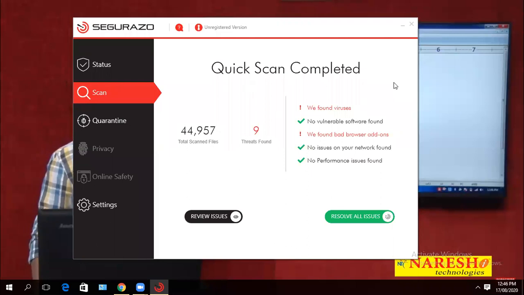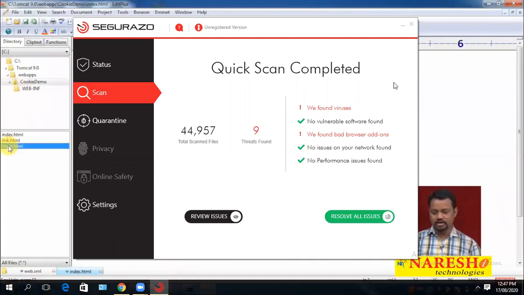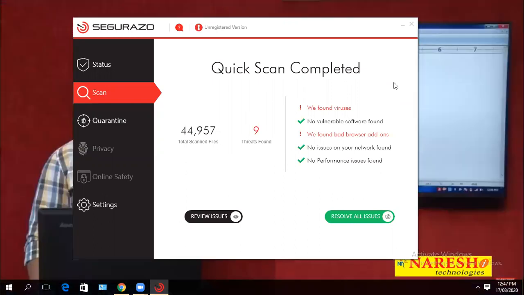So I am selecting login now. Whenever I select login, login.html is displayed. In this login.html, your action is nothing but the login servlet. Control is going to your login servlet program.